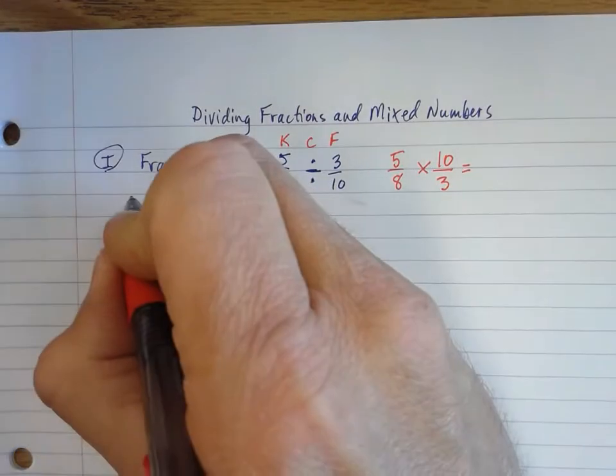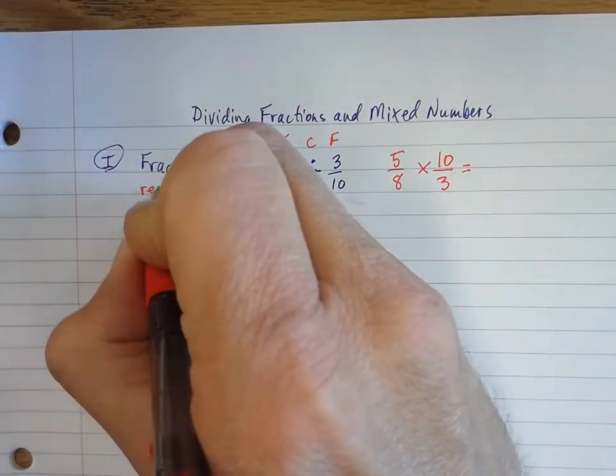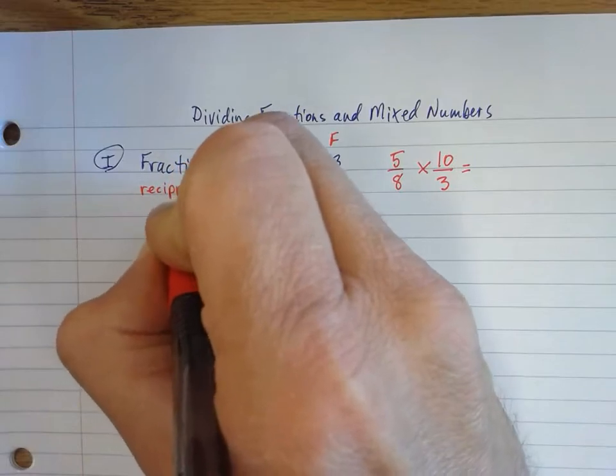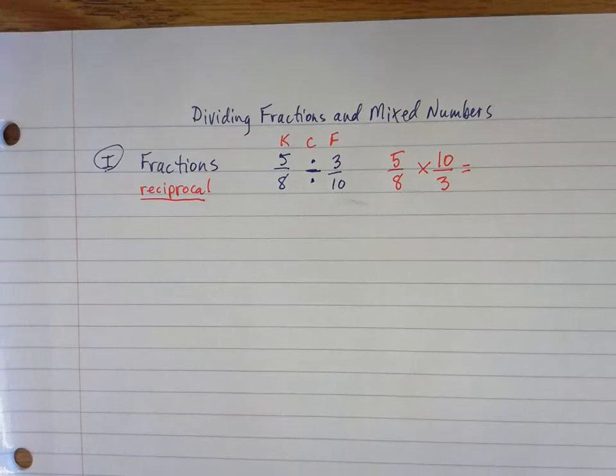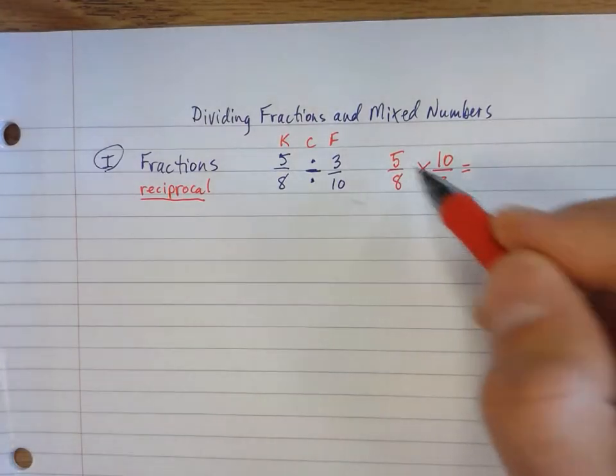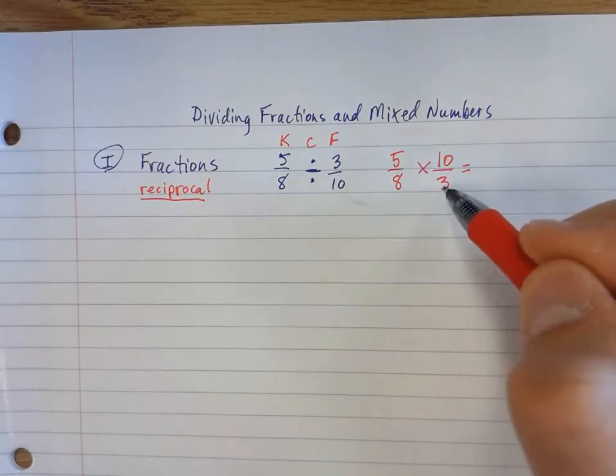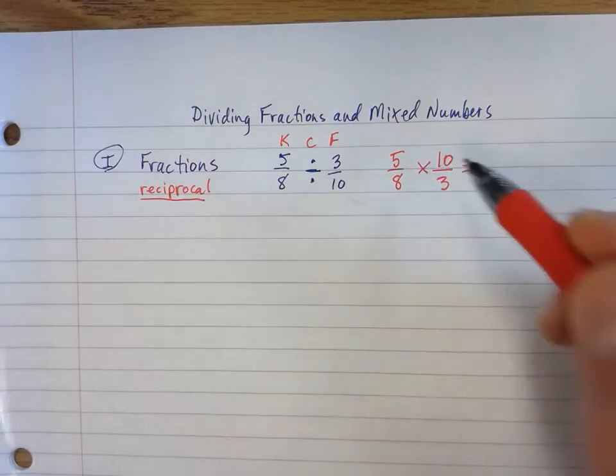Correct terminology is multiply by the reciprocal. You're going to hear me use that word. Okay, I'm going to try to teach you the right mathematical vocabulary. So we are multiplying by the reciprocal here. All right. Then I'm going to look at that and say, well, can I cross reduce the 5 and the 3? No. Can I cross reduce the 8 and the 10?